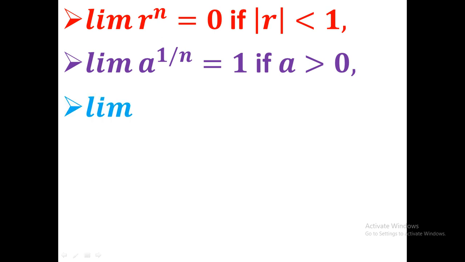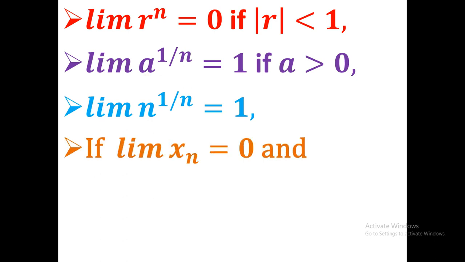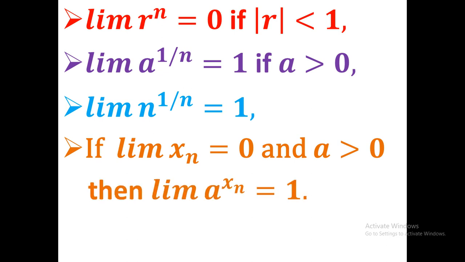And third is the limit of n to the power 1 by n equals 1, and at last I prove a generalization of that theorem, a to the power x n. If the limit of x n equals 0 and a is positive, then the limit of a to the power x n must be 1.